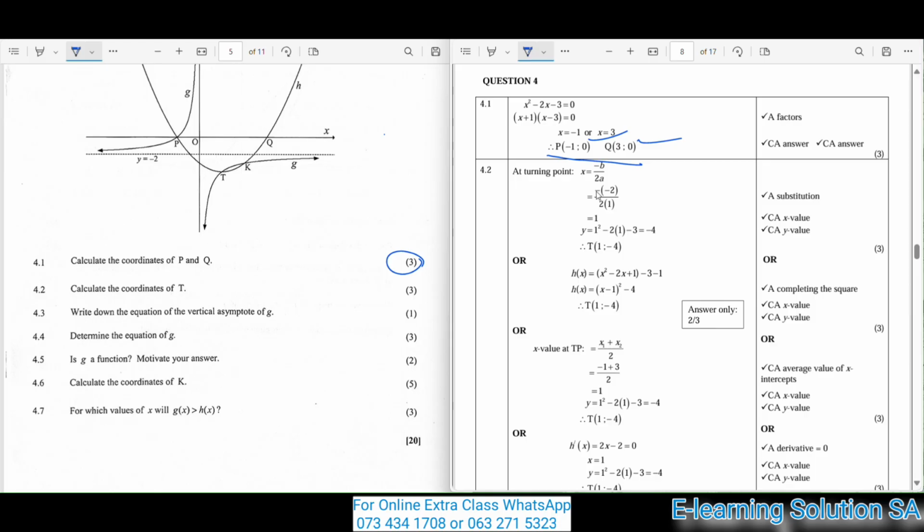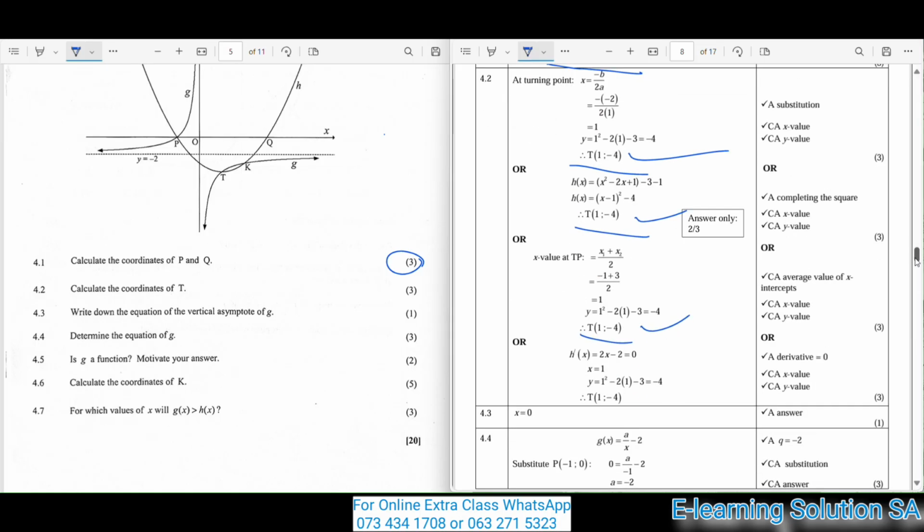4.2, calculate the coordinates of T for 3 marks as well. In 4.2, you have to show your calculations. Either you do it like this, and you get the final mark for the coordinates, which is (1; -4), or you do it like that and you get it, and you also do it like that and you also get it, guys. I'm hoping that you have a clear view. Now let's move over to question 4.3.